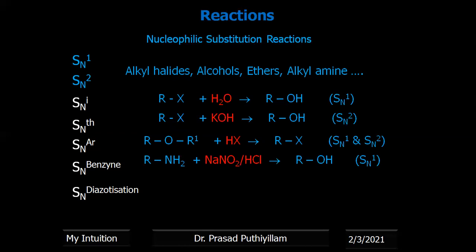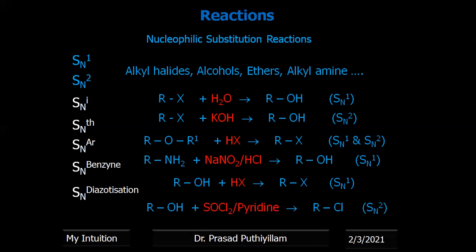Amines, RNH2, reacting with NaNO2 and HCl to give the corresponding alcohol is an example for an SN1 type reaction mechanism. Alcohol reacting with HX to give alkyl halide is an example for an SN1 reaction. Alcohol reacting with thionyl chloride, SOCl2, in the presence of pyridine to give alkyl chloride is an example for an SN2 type of reaction mechanism. So here, the last example is thionyl chloride and pyridine.